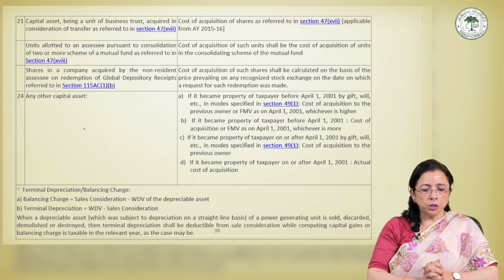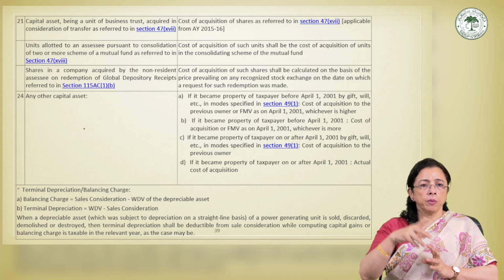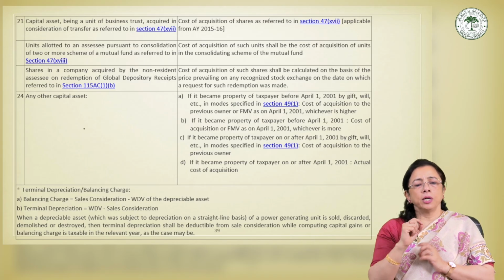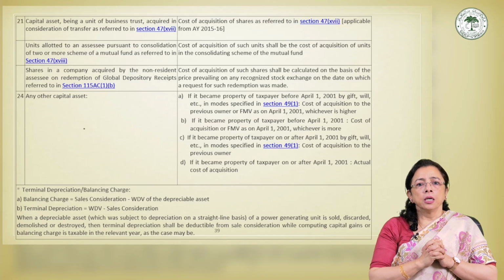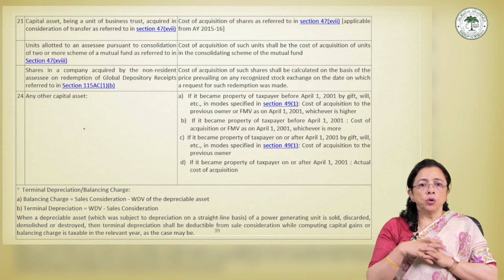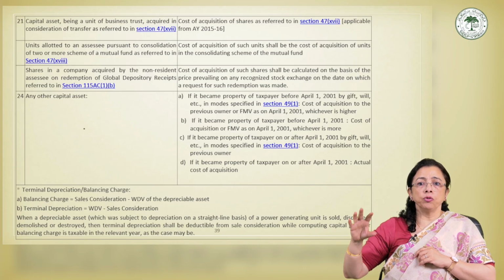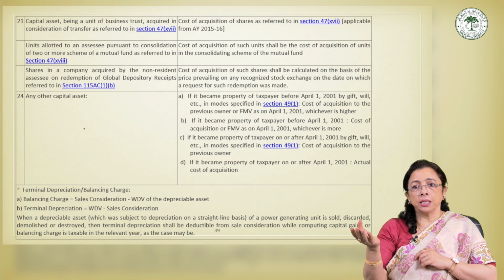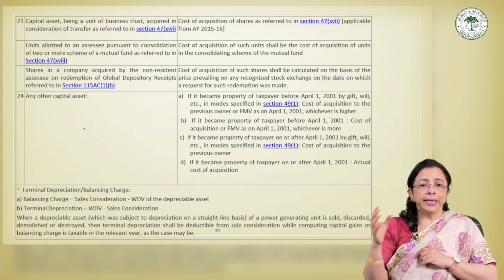But there are some important notes. Before closing this topic, I would like to throw some light on terminal depreciation and balancing charge. There are power generating units. Power generating units may claim depreciation under the straight line method instead of the block asset system.